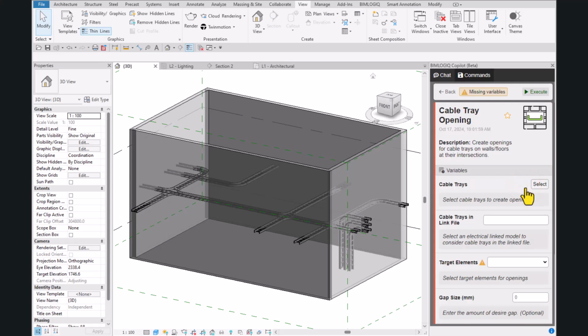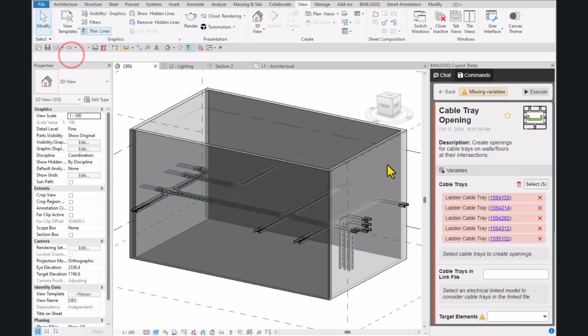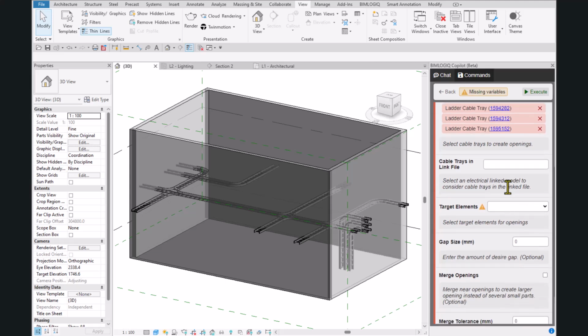First, we need to select the cable trays where openings will be created. Use the Cable Trays Select option to choose the cable trays. If you are working with linked electrical models, you can include cable trays from the linked file by selecting the Cable Trays in Link File option.